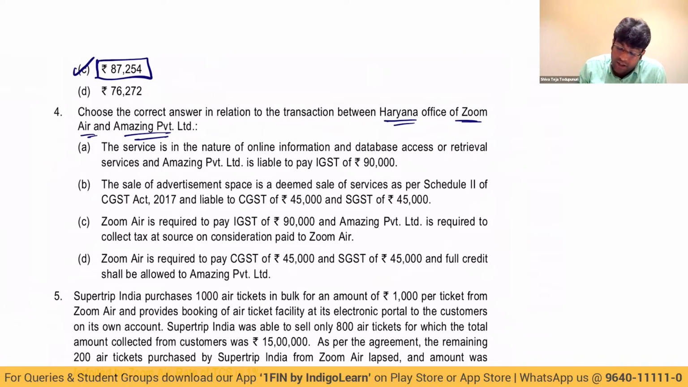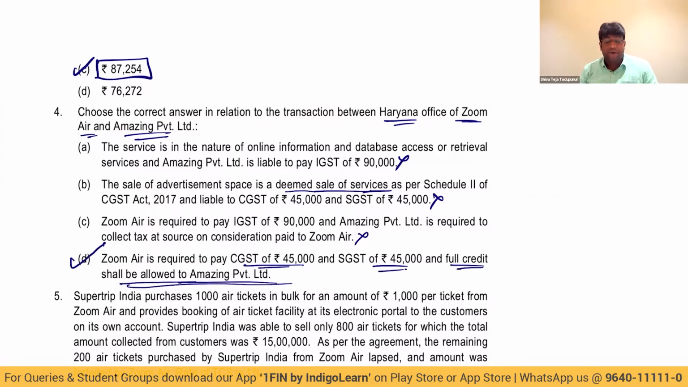First one is IGST, which is not correct. Deemed sale of service, this is also not correct. This is also IGST, not correct. CGST 45,000, SGST 45,000, and full credit is allowed to Amazing Private Limited. Perfect. This is the answer. So answer is option D, my dear friends.